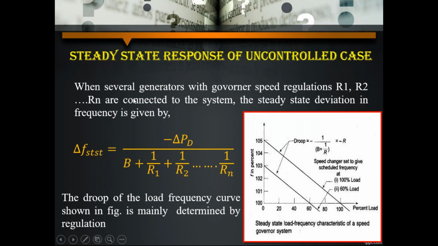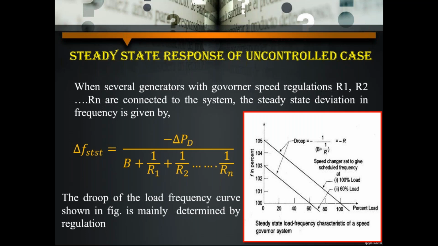When we are using several generators with governor speed regulations R1, R2, Rn connected to the system, the steady state deviation in frequency is given by this formula. So this is the formula we have to use when several generators and governor speed regulations are connected. And the group of load frequency curves shown in the figure is mainly determined by the regulation. So based on the regulations, we can assess the performance of a particular system.